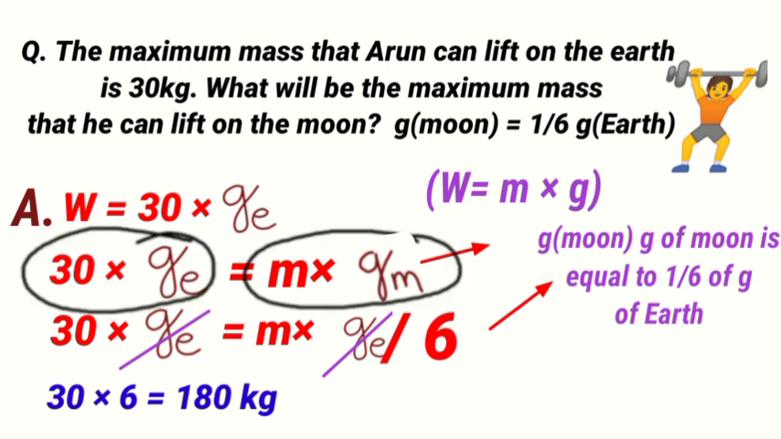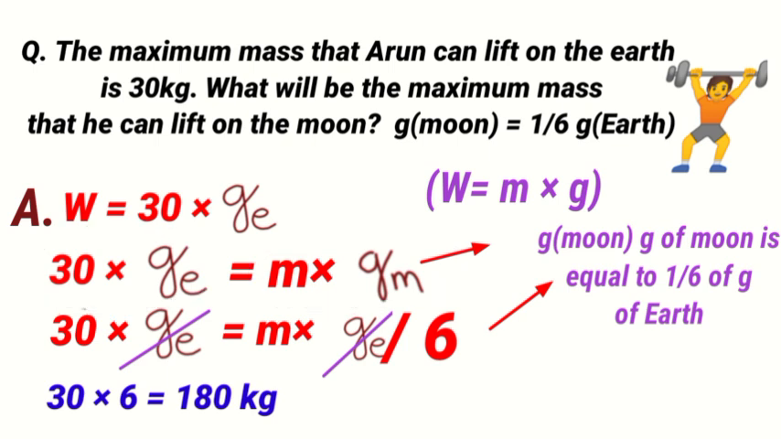Look what I have done. I have equated the force. The force he can apply on Earth is equal to the force he can apply on Moon. Correct? Okay. Now we have to see that the force he is applying is equal to how much of the weight. What is weight? Weight equals mass into acceleration due to gravity. Here 30 into GE is equal to mass into GE by 6, because g of Moon is equal to 1 by 6 of g of Earth.